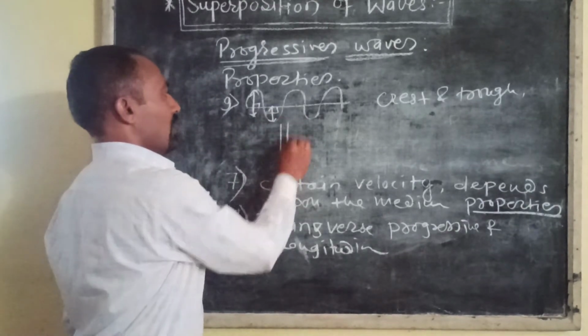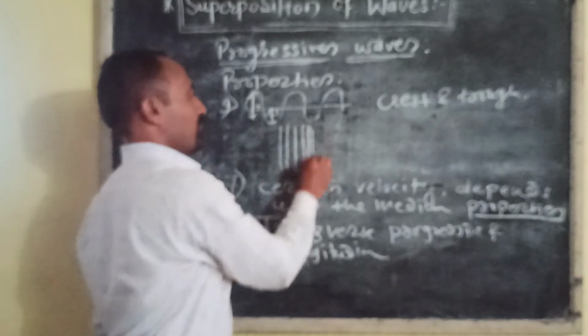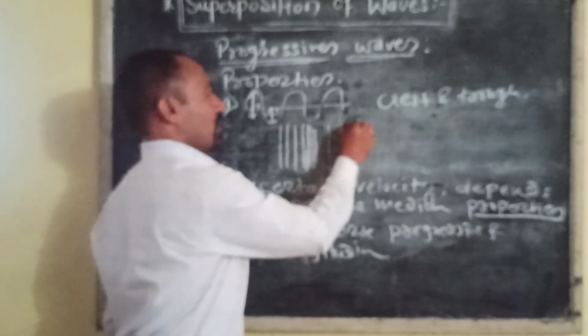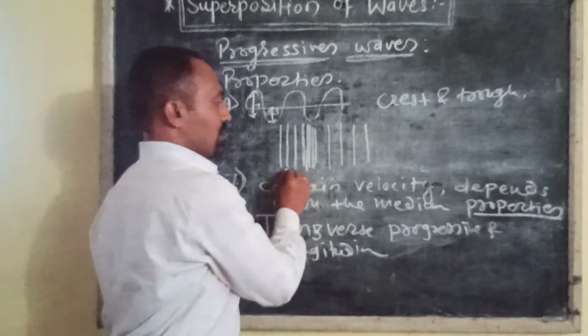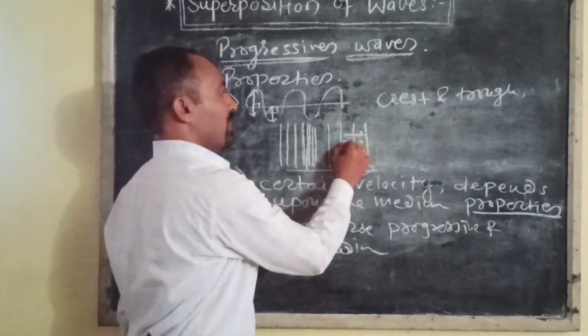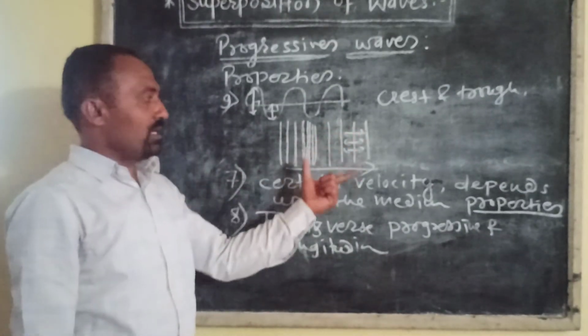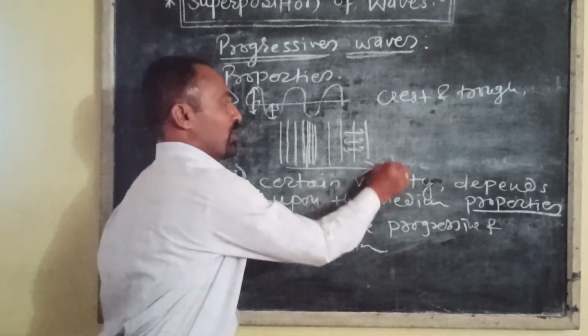In sound waves, compressions and rarefactions are alternately produced. The direction of vibration of the particle is parallel to the direction of propagation of waves.